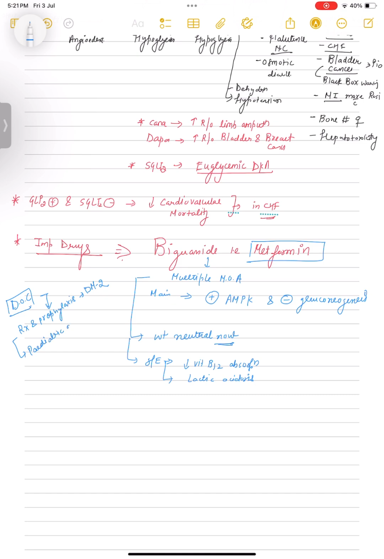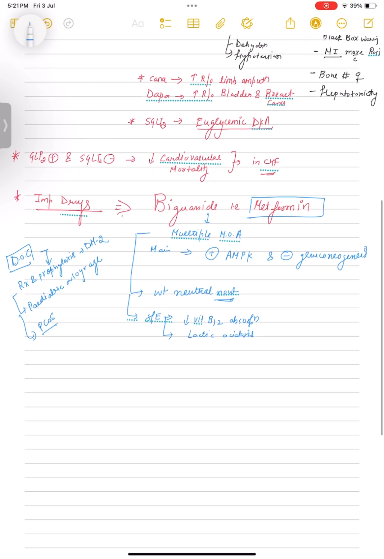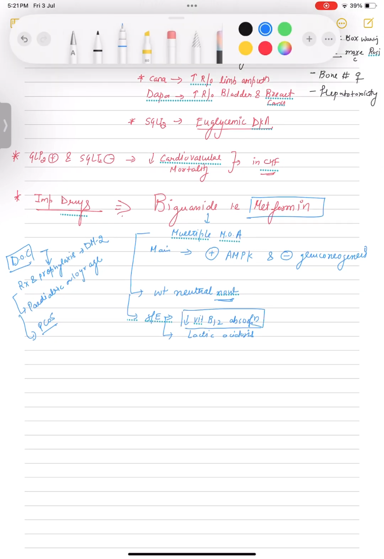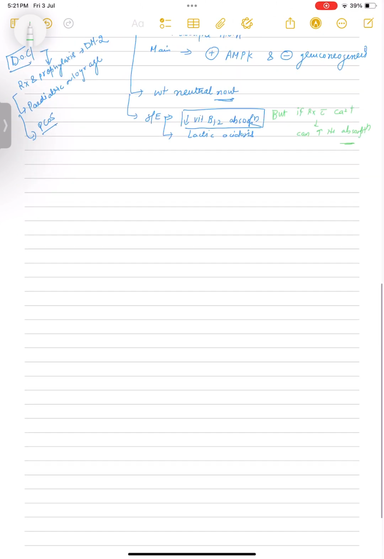Okay, now this metformin is your drug of choice in treatment and prophylaxis of type 2 diabetes mellitus, in the pediatric age group above 10 years, and in PCOS. Okay, so now we discuss the side effect: decreased vitamin B12 absorption, but if treatment is given with calcium, we can increase vitamin B12 absorption. So if the question is asked, megaloblastic anemia is caused by, it is metformin.